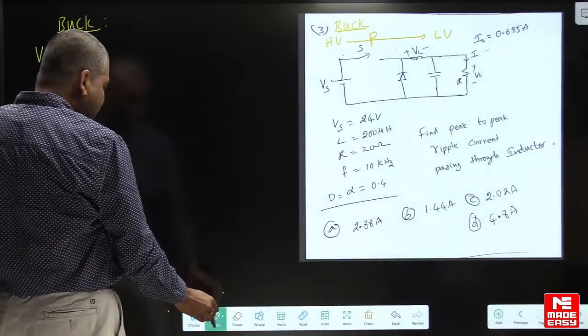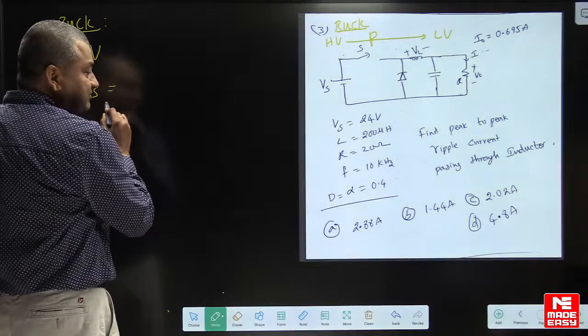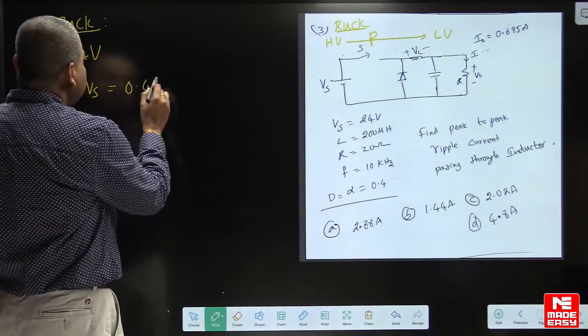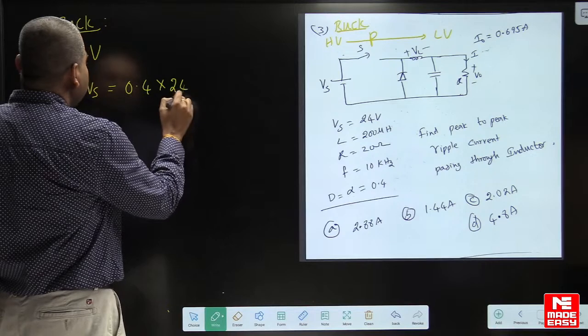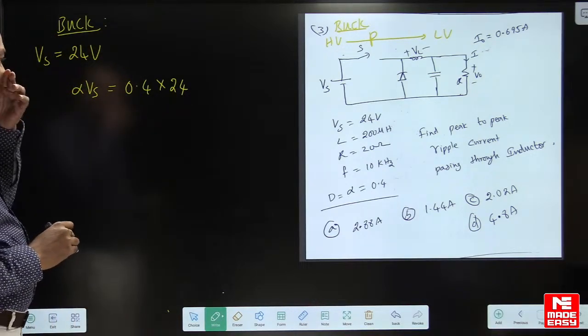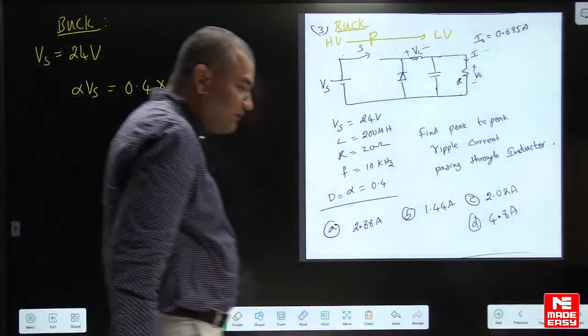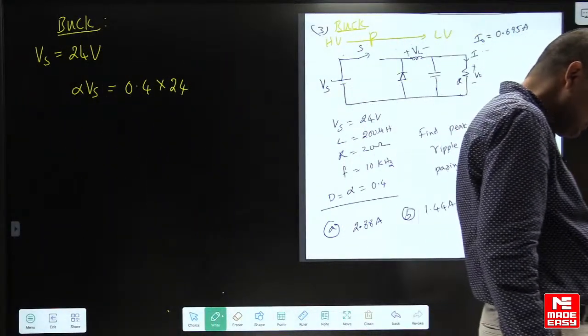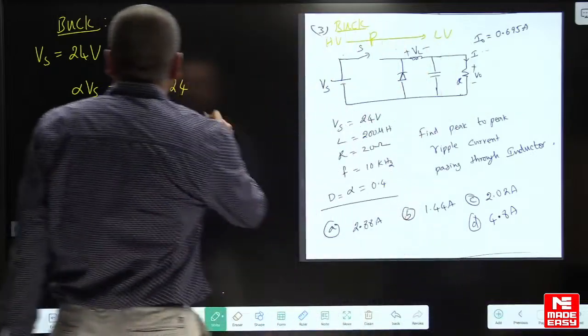So what is the value of alpha here? Alpha is 0.4 into 24. What is that value? 0.4 into 24, 9.6 volts you will get here.